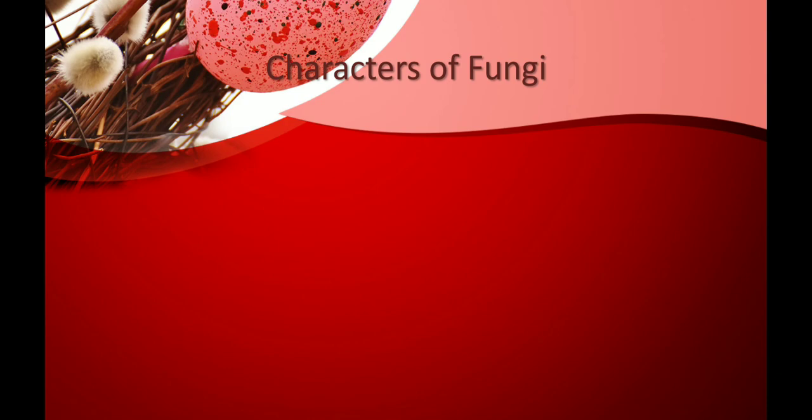Now let us see some basic important characters of a fungi. Before I go into the characters, as I already said, we eat mushroom, right? Do we eat all kinds of mushroom? No, we don't eat all kinds of mushroom. There are certain mushrooms only that are edible.